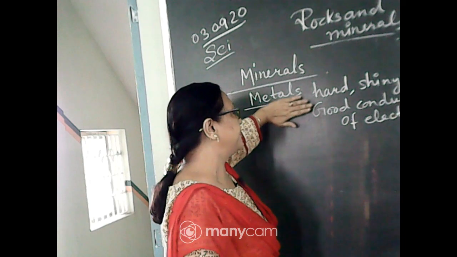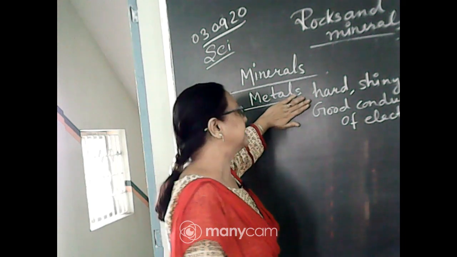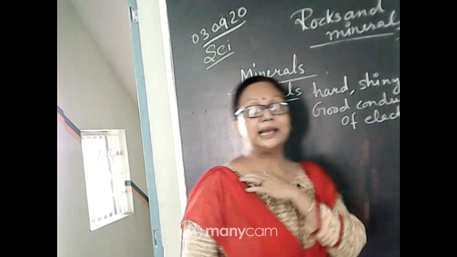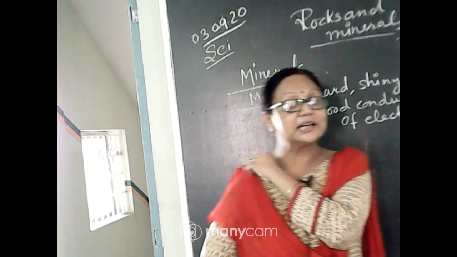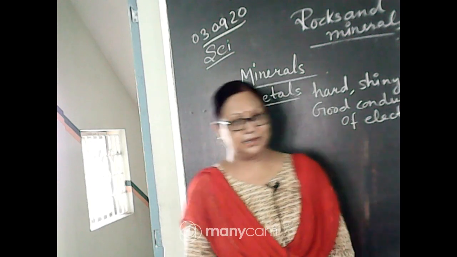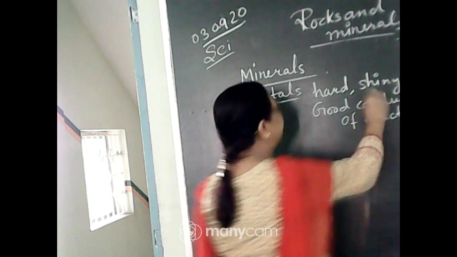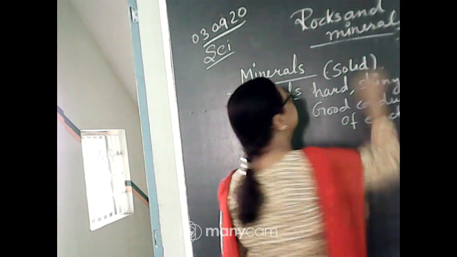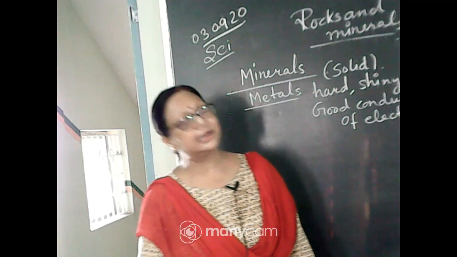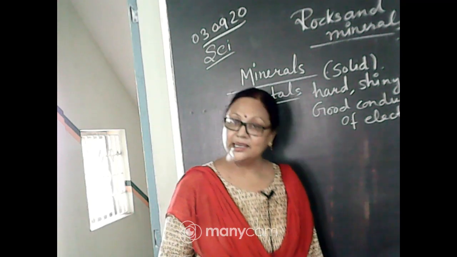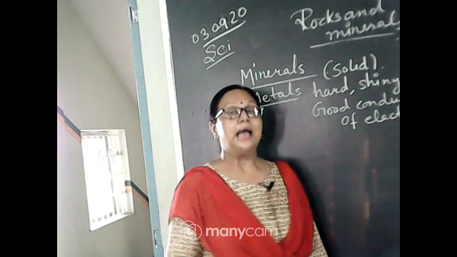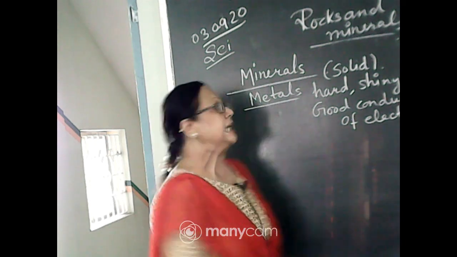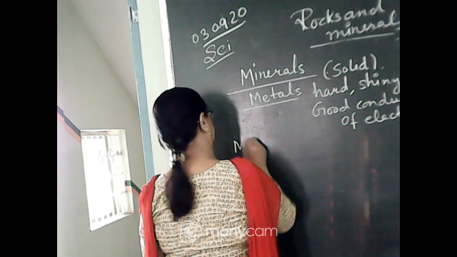So these kinds of minerals which make the metals are hard in nature, they are shiny in texture, and electrical current can flow through the metal. Okay, and generally they are solid. So metals are solid in nature, good conductors of electricity, shiny, and they form different types of vessels and different types of things. Now what about the non-metals?